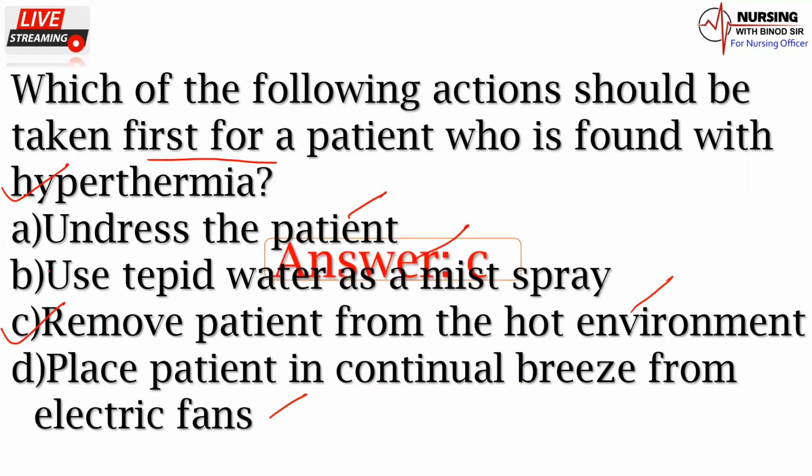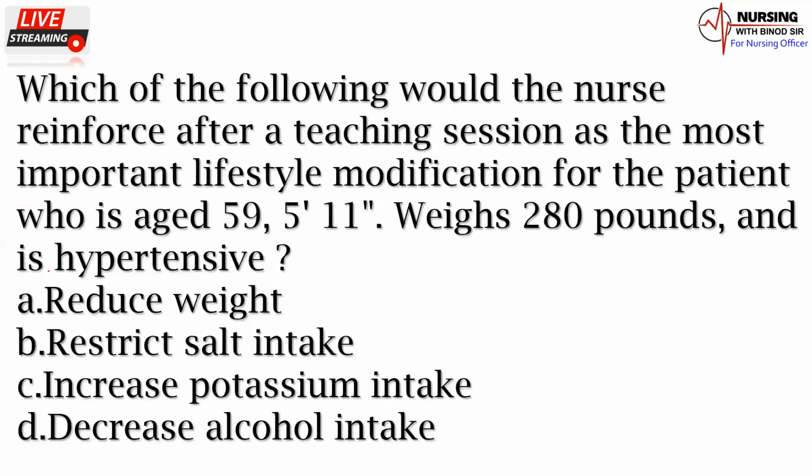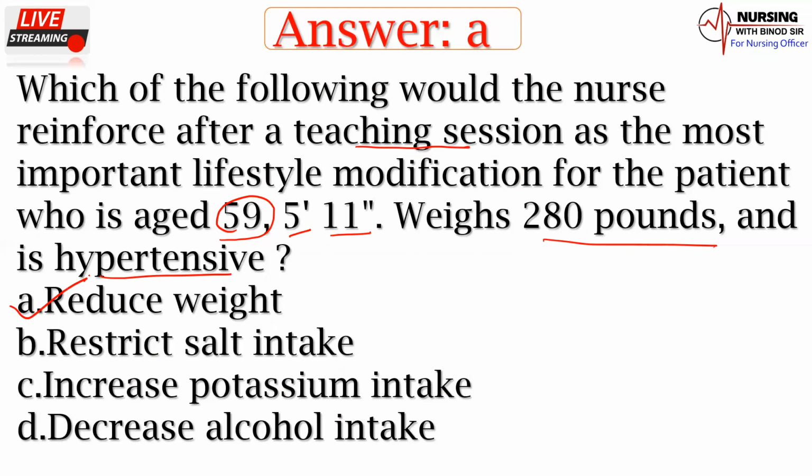The answer is option C. Now we'll come to the next question. Which of the following would the nurse reinforce after a teaching session as the most important lifestyle modification for a patient who is 59 years of age, 5 feet 4 inches, weighs 280 pounds, and is hypertensive? So what should be your teaching? A, reduce weight; B, restrict salt intake; C, increase potassium intake; D, decrease alcohol intake. So here the answer would be reduce weight. The answer is option A.